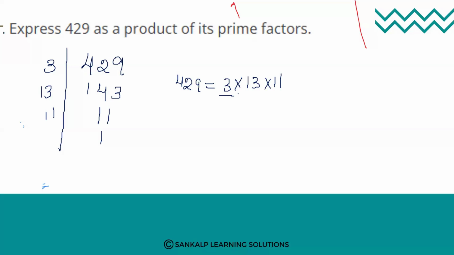3 is a prime number, 13 is a prime number, 11 is a prime number. So these are the product of its primes, right? Okay. So have you understood? Shall we move to the next question?